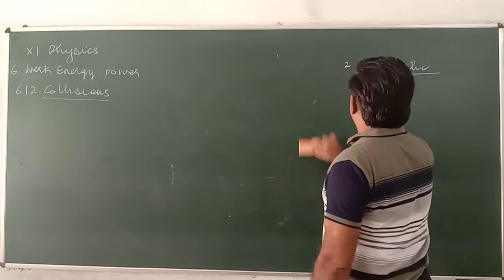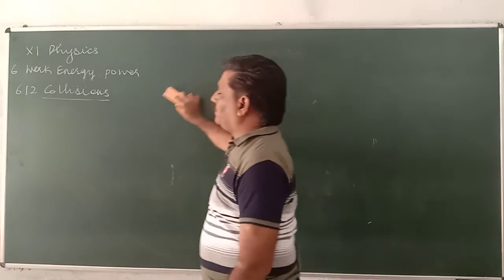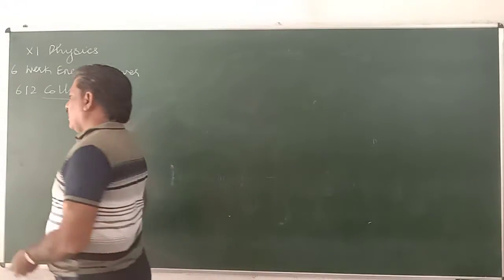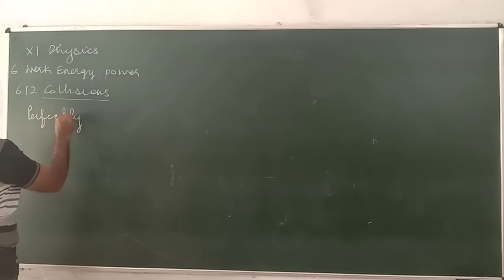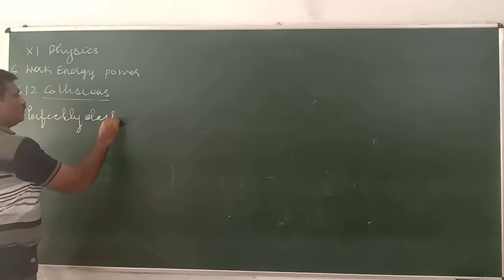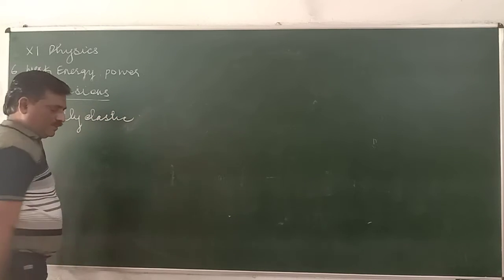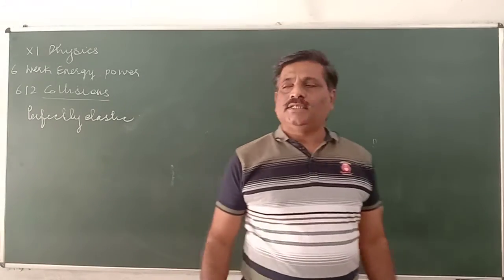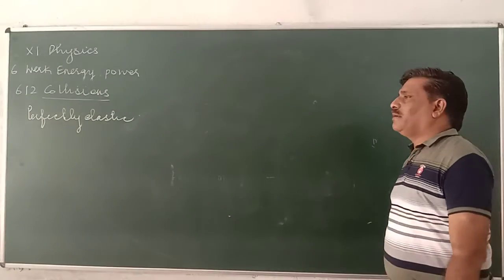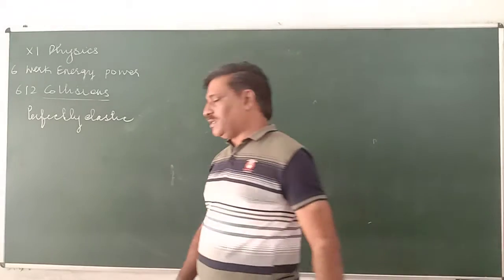In perfectly elastic collision, momentum is conserved, total energy is also conserved, and at the same time kinetic energy is also conserved.